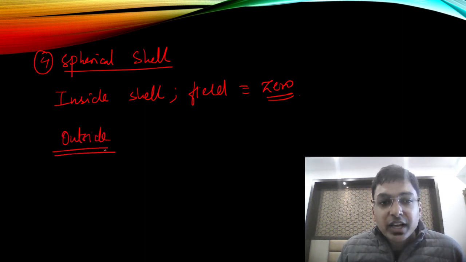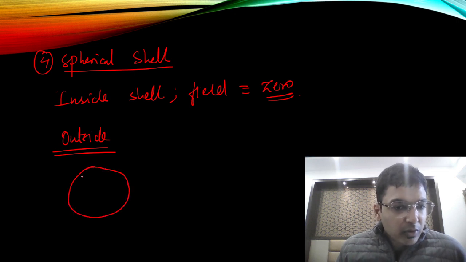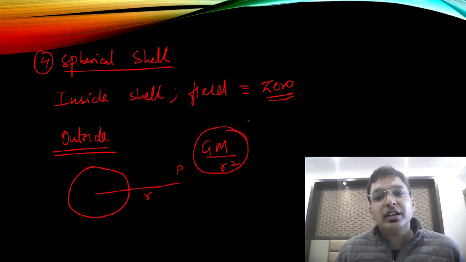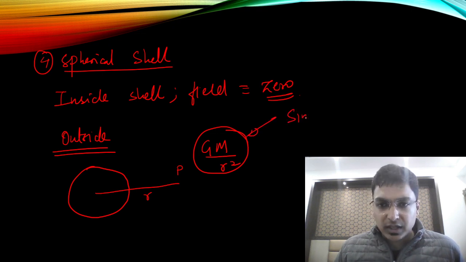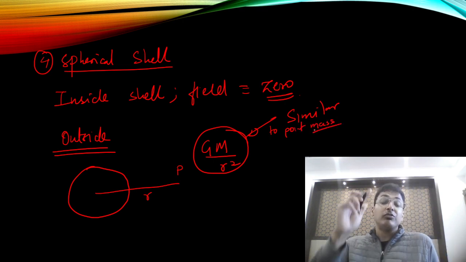Outside, what is the formula? Simple. If you have a shell, this separation is how much? R. So what will be the field? The field is simply GM upon r square. That's it. So the nature is similar to a point mass. Very easy. So shell, very important.